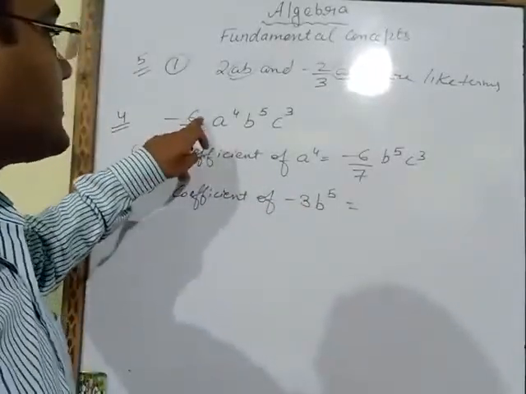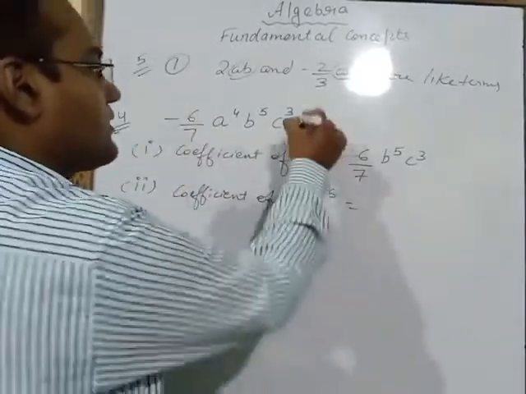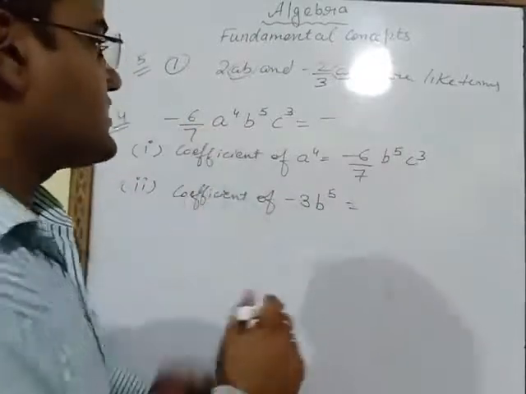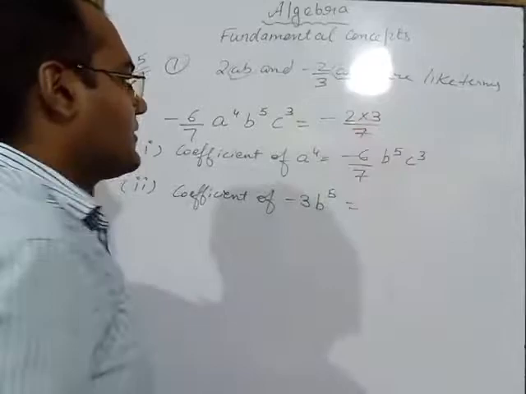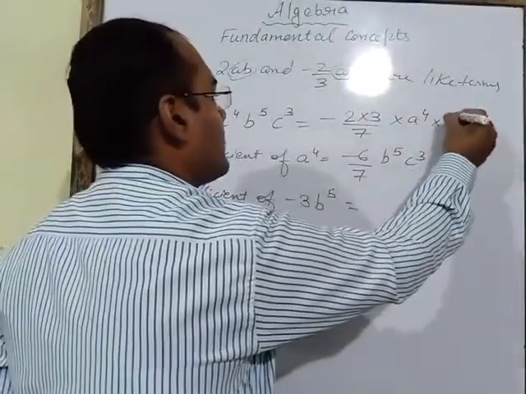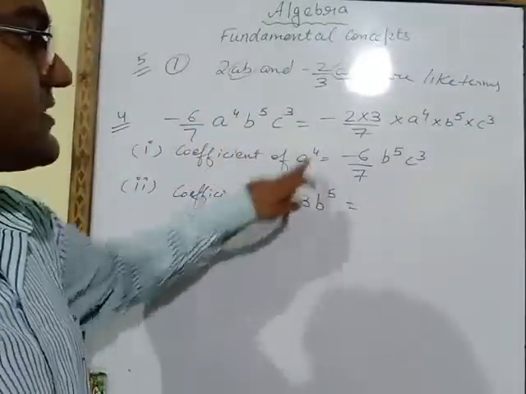Now 6 is written, but we are leaving 3. Here we have to break it. What do you have to do? Minus we will write as it is. Instead of 6, we will write 2 multiply 3 upon 7 into a power 4 into b power 5 into c power 3.